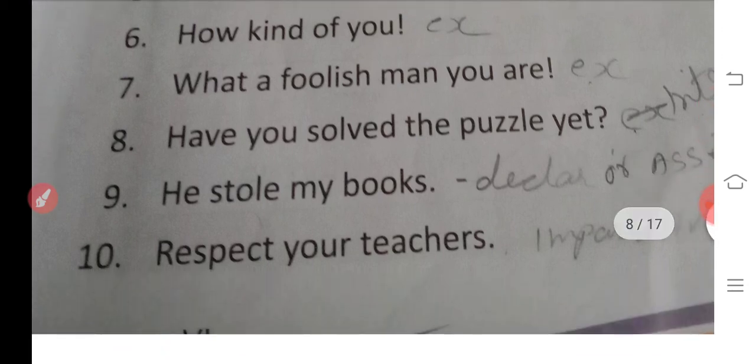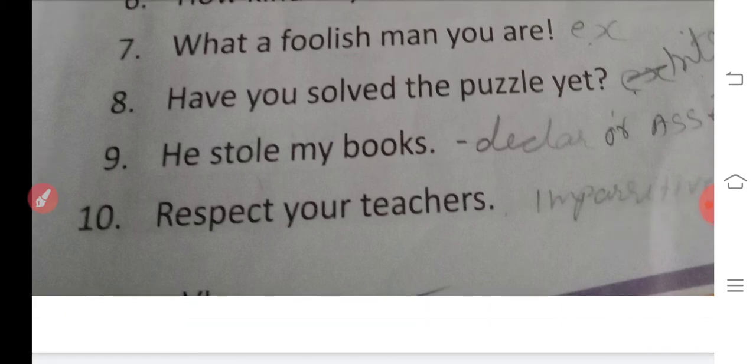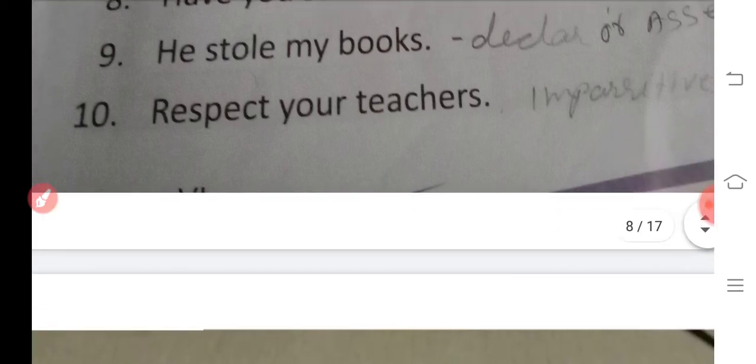Have you solved the puzzle yet? Question mark, interrogative sentence. He stole my books. It is an assertive or declarative sentence. Respect your teachers. It is a wish, an imperative sentence.